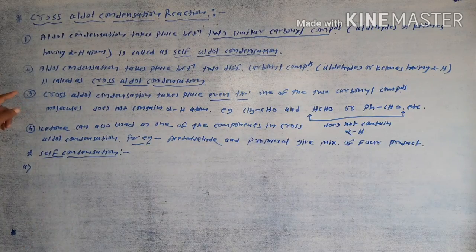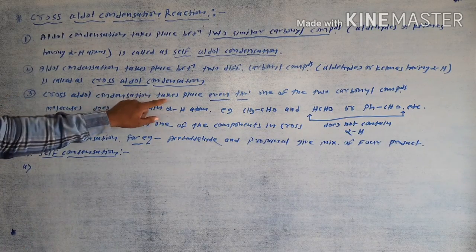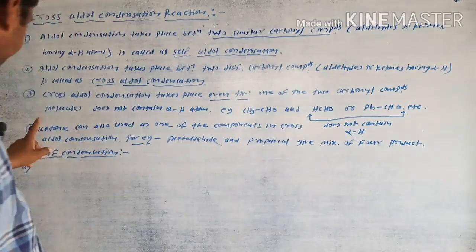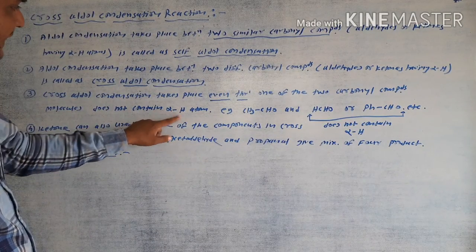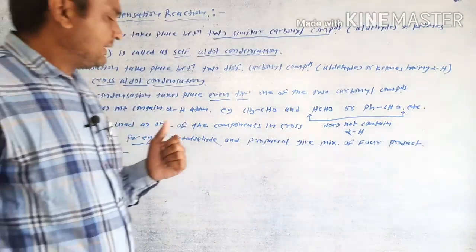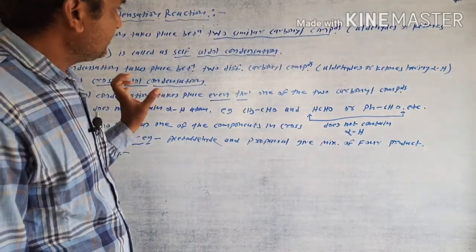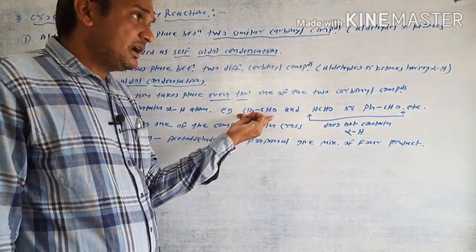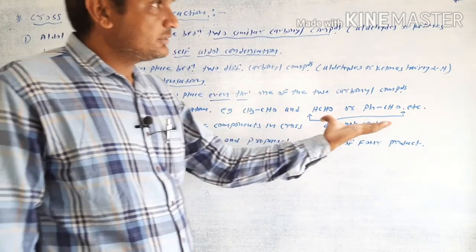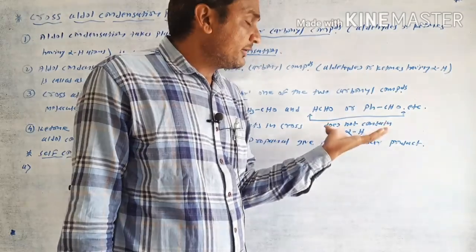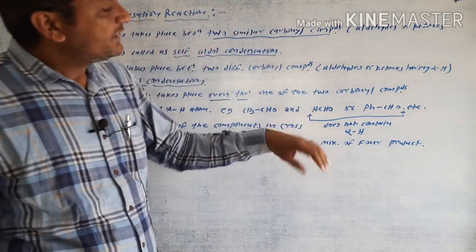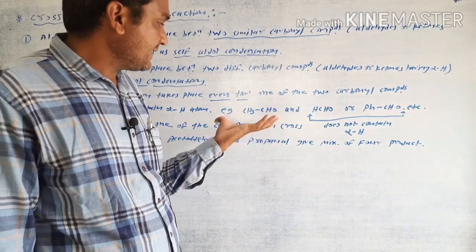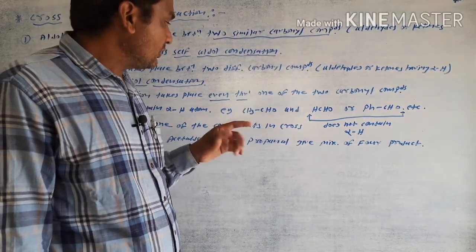Third important point: the cross aldol condensation reaction takes place even though one of the two carbonyl compound molecules does not contain alpha hydrogen atoms. For example, suppose of two molecules of aldehyde or ketones, one molecule contains alpha hydrogen atoms but another molecule does not, then they will also undergo the cross aldol condensation reaction, and this type of reaction is called a cross aldol condensation reaction.